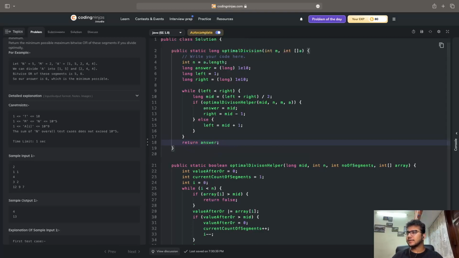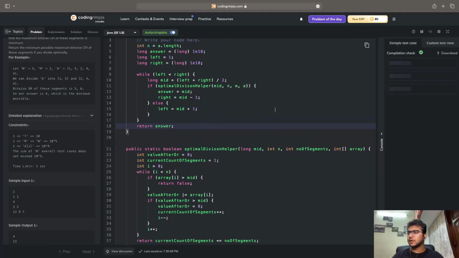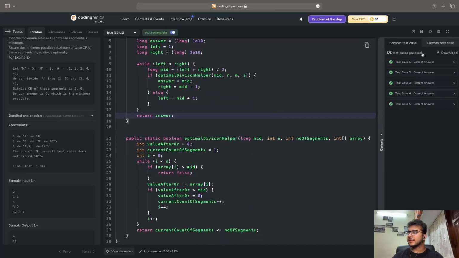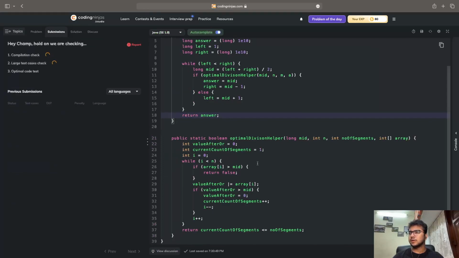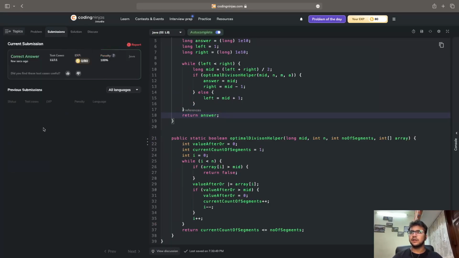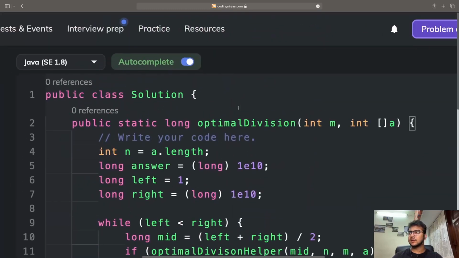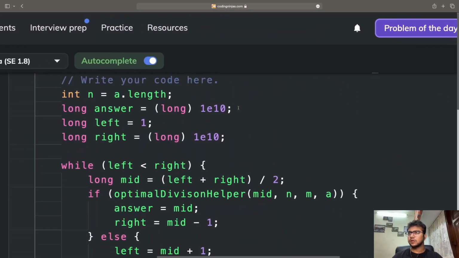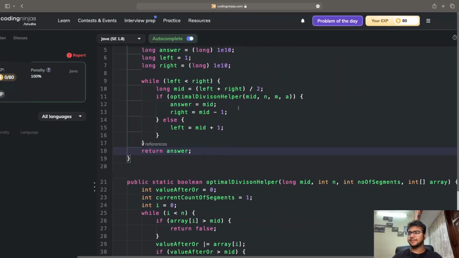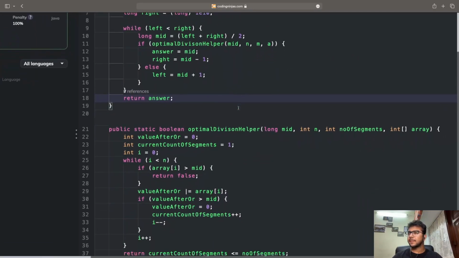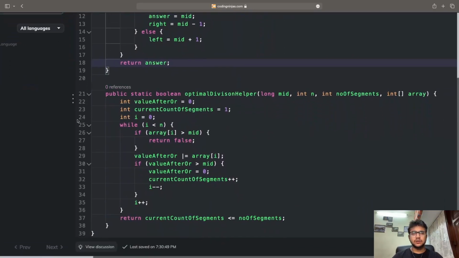Okay, let's try to run this. Running this code, we can see that all the test cases have been successfully completed. If I click on submit, after clicking on submit, we can see compilation check is fine, large test case check is also fine, and we can see that the answer is also correct. All the test cases are passing. So this is your solution for our third question, which is the optimal division.